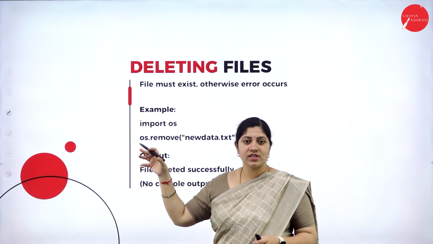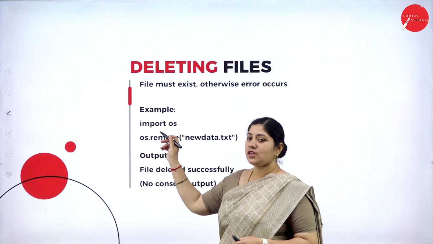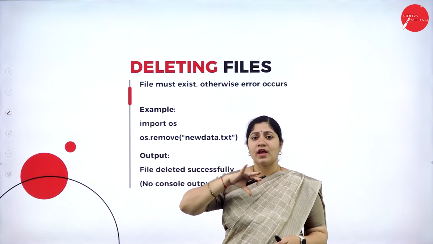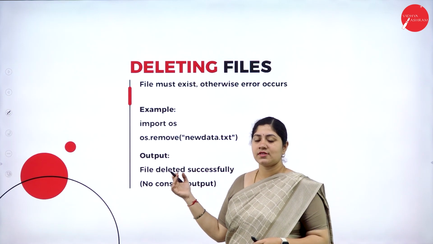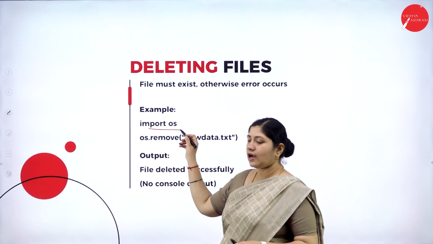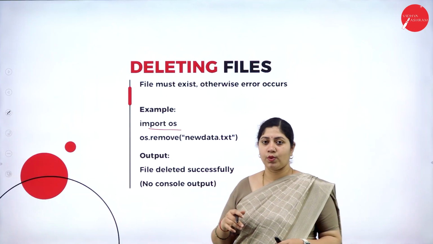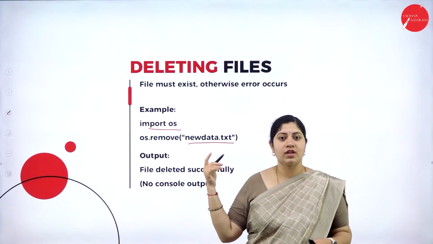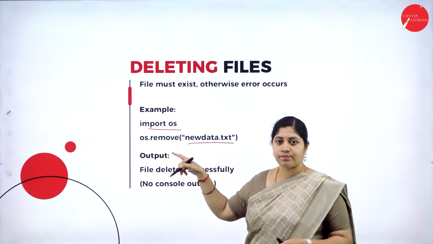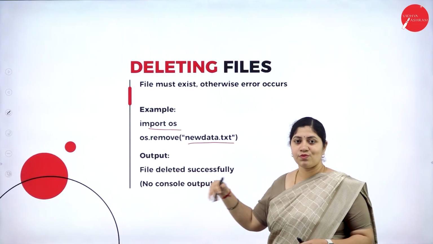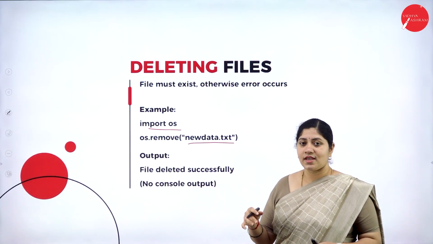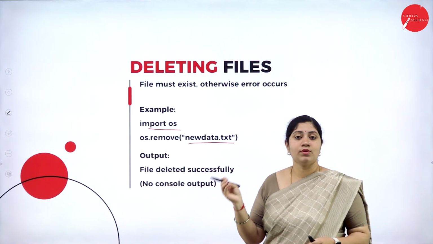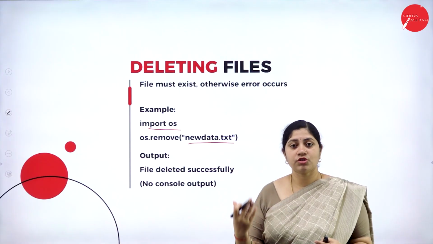Again, we need that os in order to do these things, because it is related to the OS only, correct? Deleting the file, or accessing the file, or closing that file. So these things are related to the OS. So we are utilizing that library, that is import os, followed by os.remove, which says new_data.txt. So this file has to be removed. Let's see after execution what we get. It says if a file exists, then it says the file was deleted successfully. If no file exists, then it will show some error.